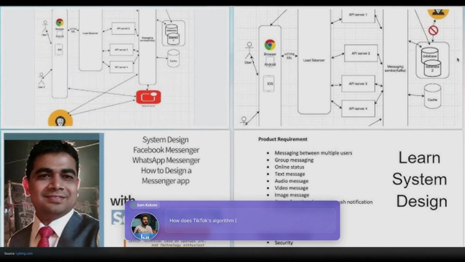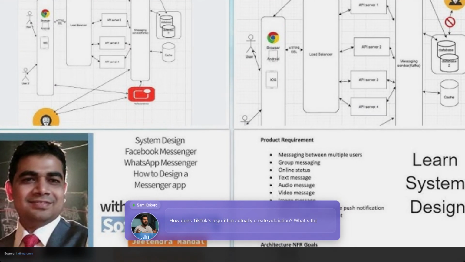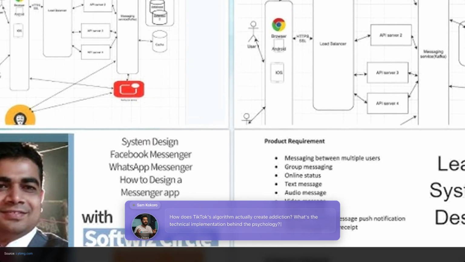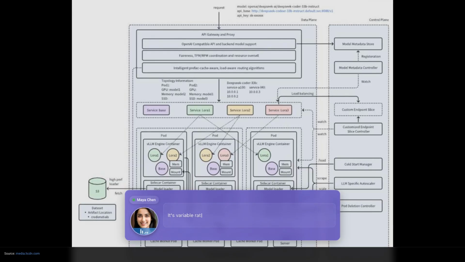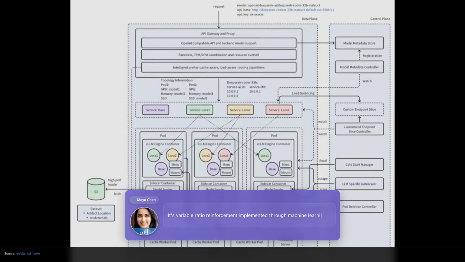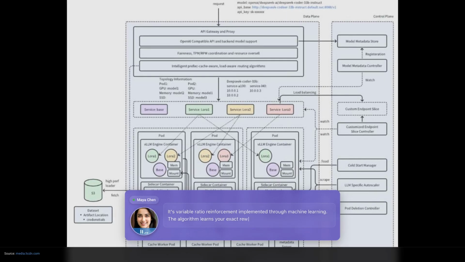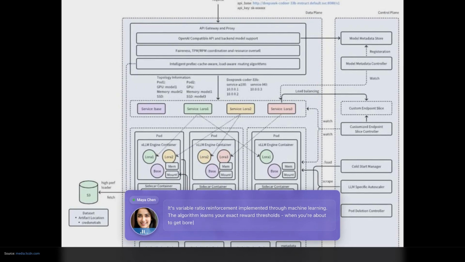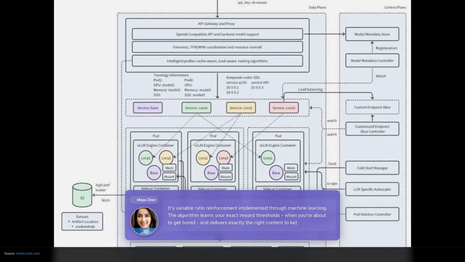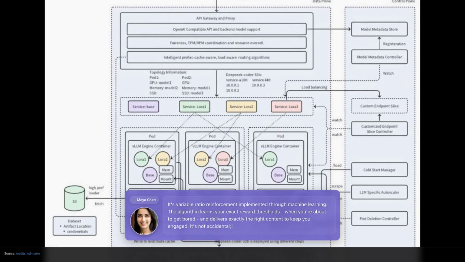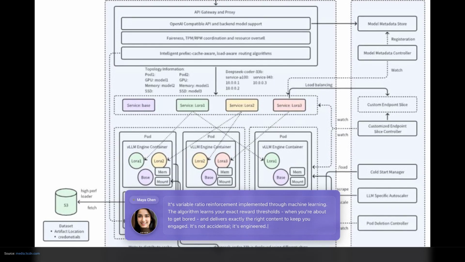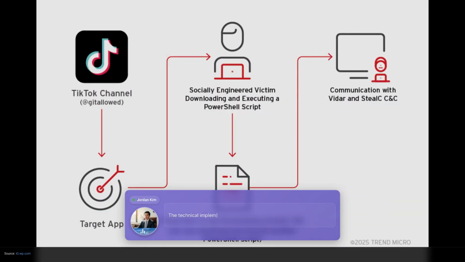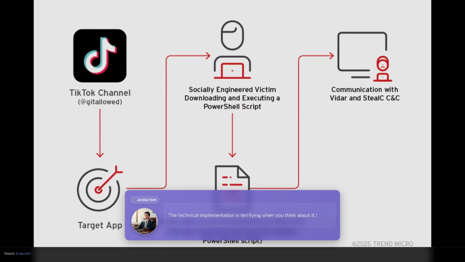How does TikTok's algorithm actually create addiction? What's the technical implementation behind the psychology? It's variable ratio reinforcement implemented through machine learning. The algorithm learns your exact reward thresholds, when you're about to get bored, and delivers exactly the right content to keep you engaged. It's not accidental. It's engineered. The technical implementation is terrifying when you think about it.